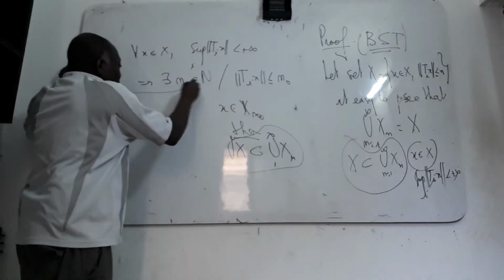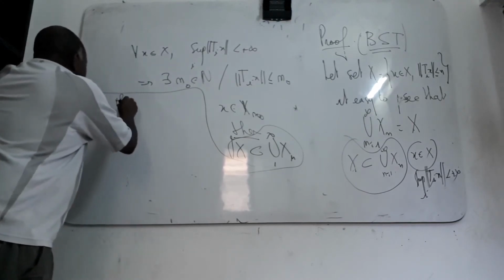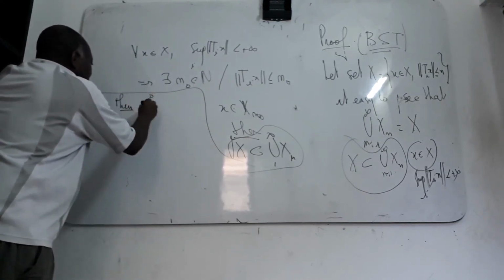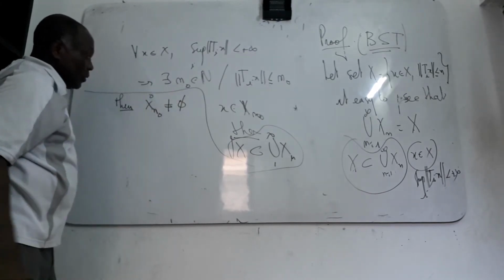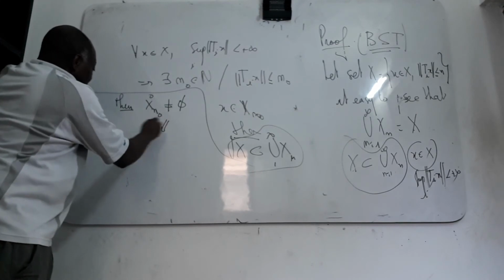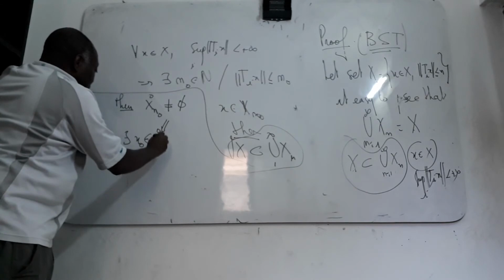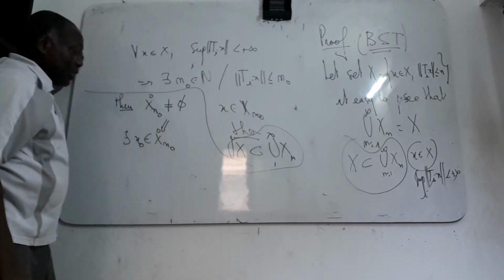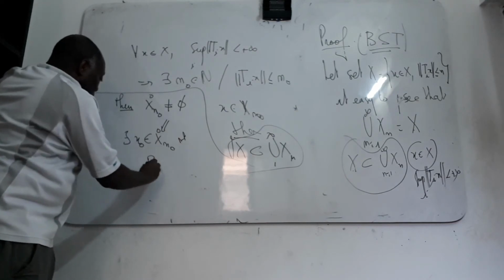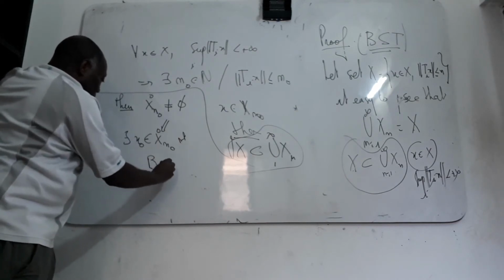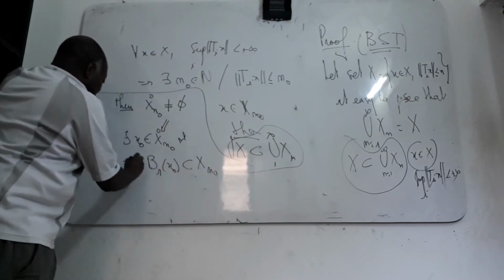And from here, you have this condition. Then the interior of S_n0 is necessarily not empty. That means that there is this x0 which is in the interior of S_n0, so that the ball of radius r around x0 is contained in S_n0 by the definition.